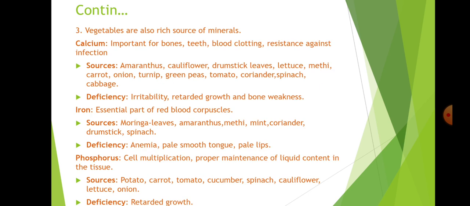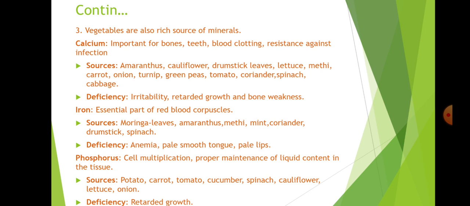Next, vegetables are also rich sources of minerals. Calcium is important for bones, teeth, blood clotting, and resistance against infection. Sources are amaranthus, cauliflower, drumstick leaves, lettuce, carrot, onion, peas, coriander, spinach, and cabbage; cabbage is an important source of calcium. Deficiency causes irritability, retarded growth, and bone weakness. As you know, bones are made up of calcium.